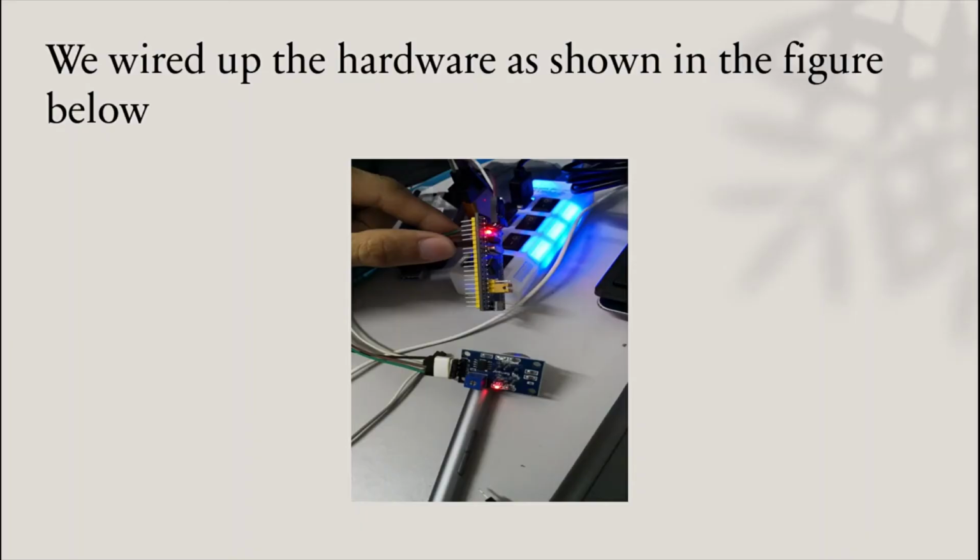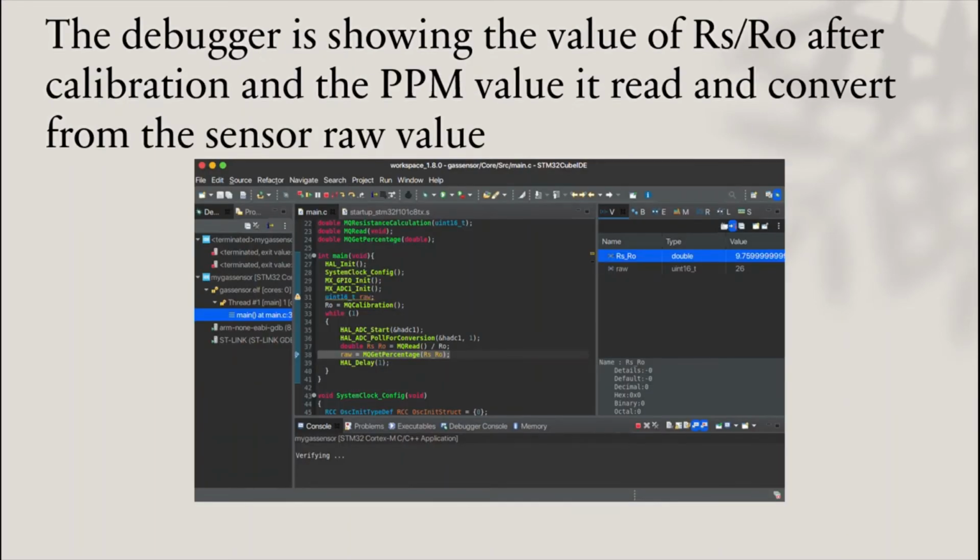So the first thing is we wire up the hardware as shown in the figure below. The code is successfully compiled and flashed to the microcontroller. The gas sensor is also working after connecting to the microcontroller. To verify the program, we use an ST-Link dongle version 2 as a debugger to debug the variable values in STM32CubeIDE.